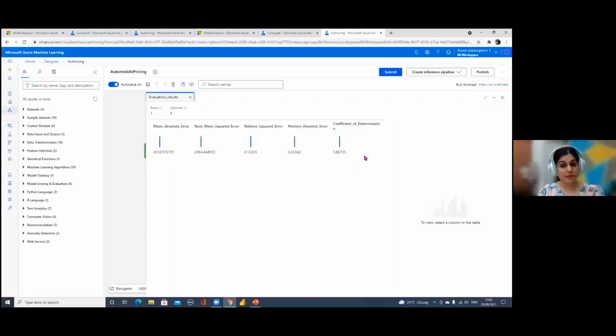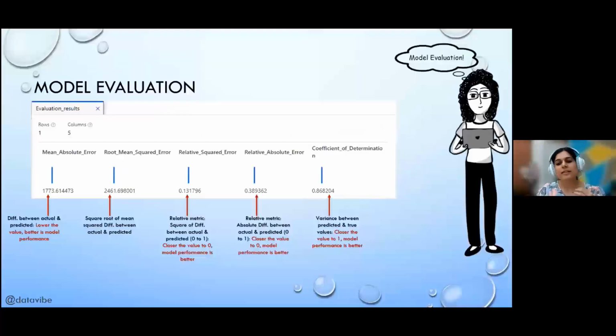And the last one is coefficient of determination. This is a metric which is kind of a variance between the predicted and your actual values, like how much deviation there is between your predicted and actual value. That's the metric which is calculated here. There are proper formulas for these which I use to calculate these metrics.